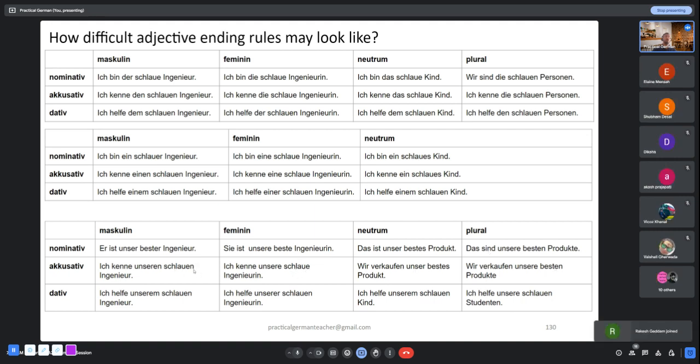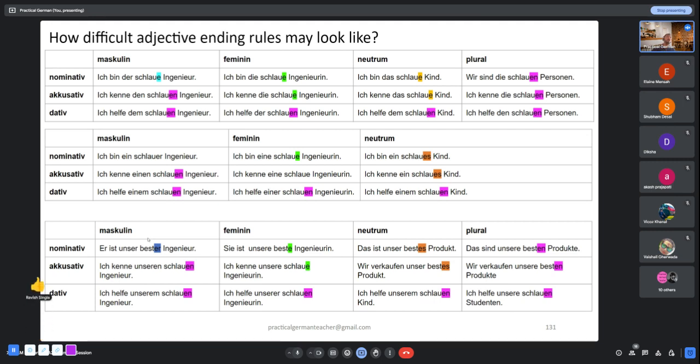Now how do you remember all that? If you look at all this, that's how messy it is, right? Then how do you remember all this? And don't forget, I only covered definite article, indefinite article, and possessive article. I have not yet covered the scenario where you can have the negations article, right? Kein. For that as well, the article ending will change.